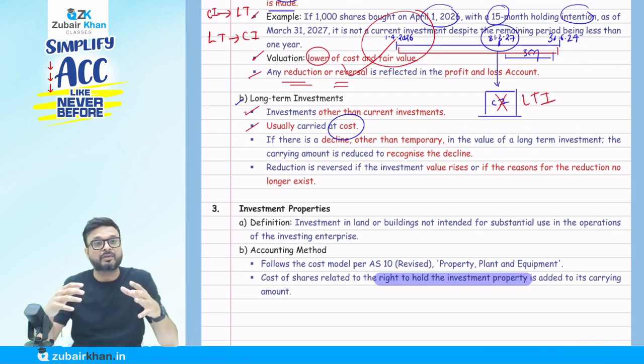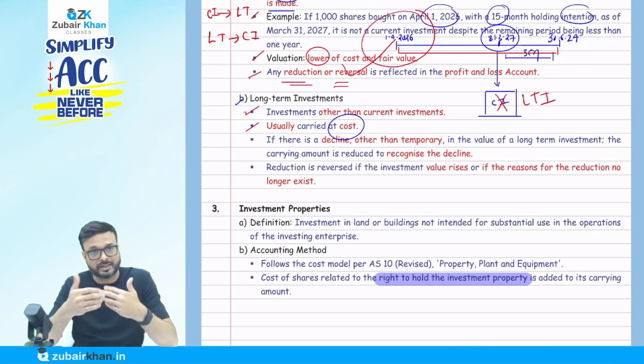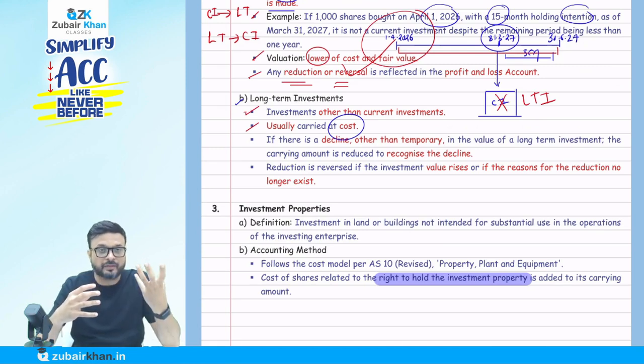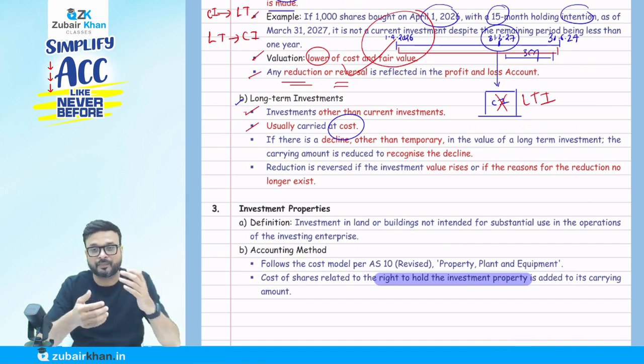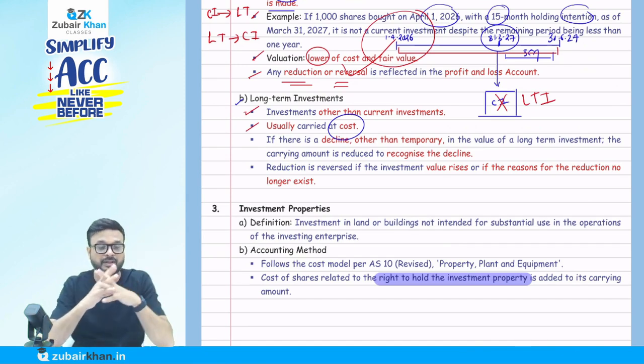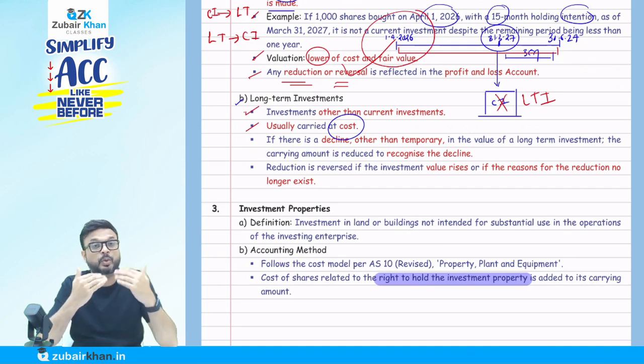The logic is that when we talk about a current investment, my intention is not to hold more than 1 year. That's why we call it a current investment. And suppose the cost is 10,000 and the fair value is 8,000, so there is a concept called the conservatism approach. If the cost is 10 and the fair value is 8, the fair value is lower than the cost.